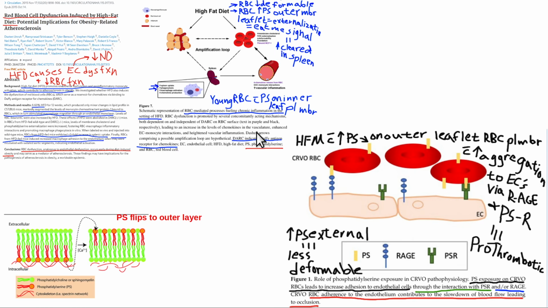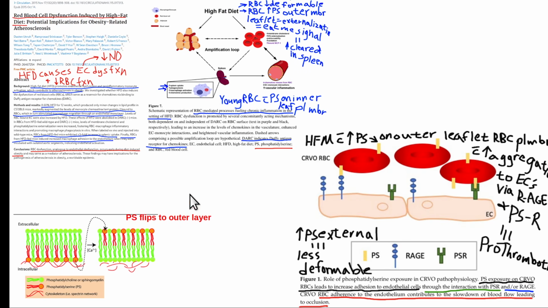Okay, now we're going to talk about the next topic with regard to red blood cells after a high-fat meal, and this is phosphatidylserine. Phosphatidylserine is primarily, initially in a young red blood cell, located on the inner leaflet of the plasma membrane. The plasma membrane circles the entire outer surface of a red blood cell, and the phosphatidylserines will flip at a more rapid rate to the outer leaflet of that plasma membrane. Okay, and so what happens when you have more PS, for phosphatidylserine, in the outer leaflet? The red blood cell becomes more stiff, less deformable, and that means blood pressure has to go up to push it through the capillary, and it causes other problems too.